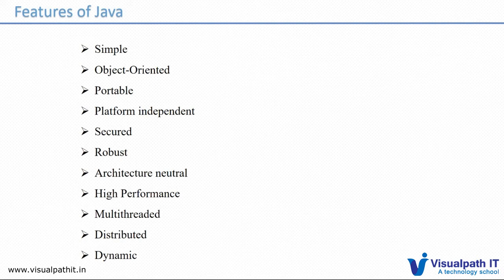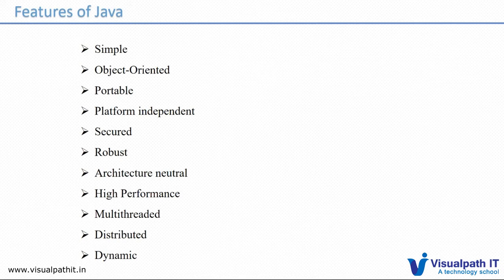The performance is high compared to structured programming languages like C or C++ — actually, it will be lesser than those. C or C++ will perform better because they run directly on the OS. But when I say it's high performance, it's compared to other programming languages like .NET or PHP. Those kinds of languages, Java will give better performance.